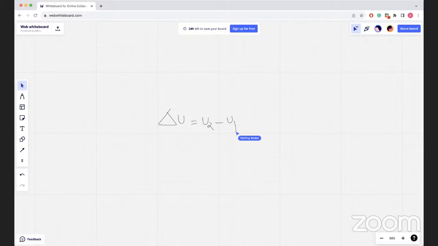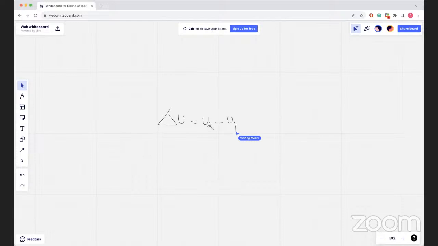Obviously, if U1 is greater than U2, the extra energy possessed by the system in the initial state would be given out and delta U will be negative. Similarly, if U2 is greater than U1, the energy will be absorbed in the process and U2 will be higher, or delta U will be positive. So delta U is negative if energy is evolved, and delta U is positive if energy is absorbed. The units of U or E are ergs or joules: ergs in CGS units and joules in SI units.